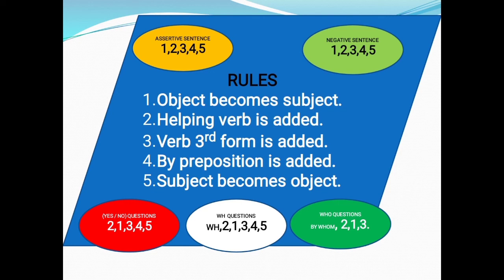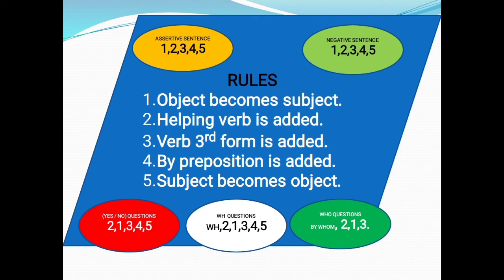Different kinds of sentences follow different rule orders to change a sentence from active voice to passive voice. For assertive and interrogative sentences, we need to follow the rule order 1, 2, 3, 4, 5. For yes or no questions, we use the rule order 2, 1, 3, 4, 5.